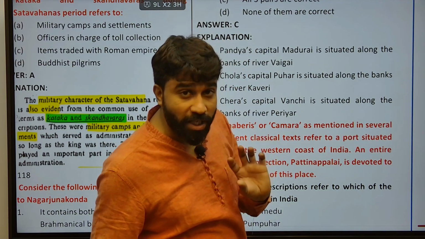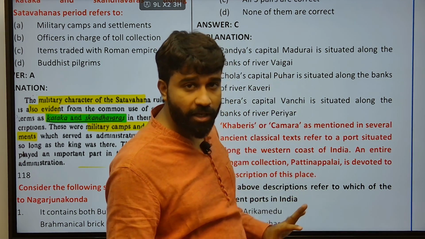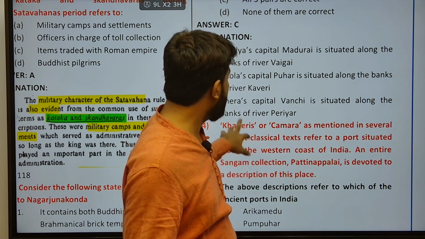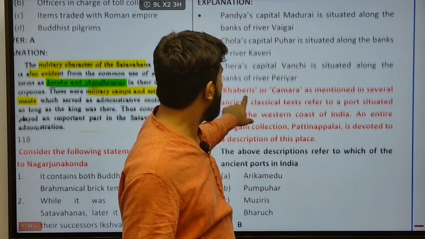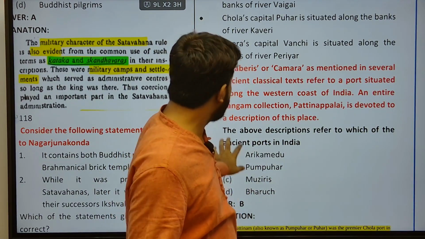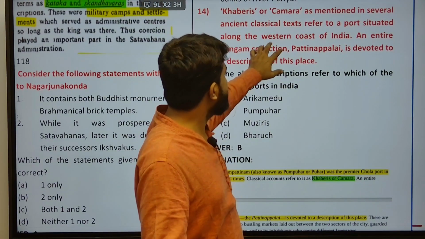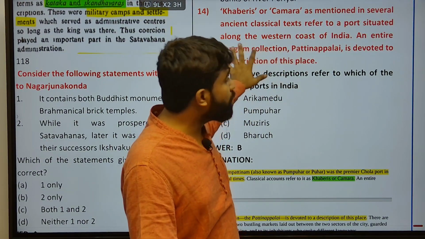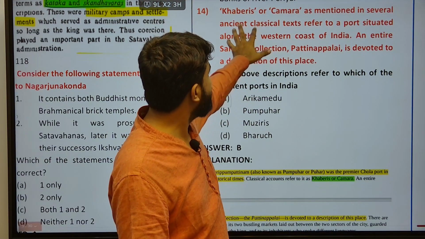Next, the Chola capital Puhar is situated on the banks of the Kaveri. And the Chera capital Vanchi is situated along the banks of the Periyar river, in present-day Kerala. Next, Kabheris or Kamara, as mentioned in several ancient classical texts, refers to a port situated along the coast of India.